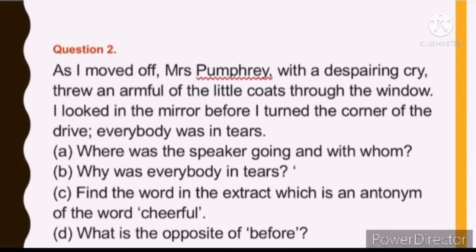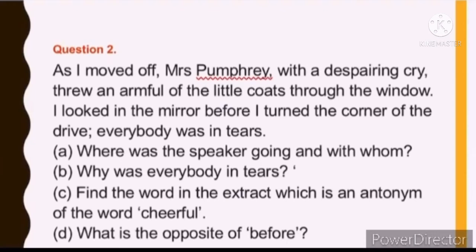So where was the speaker going and with whom? So who is the speaker here in this extract? Mr. Herriot. Where was he going? He was going to his hospital because he was taking Tricky. Tricky is the pet of Mrs. Pumphrey.